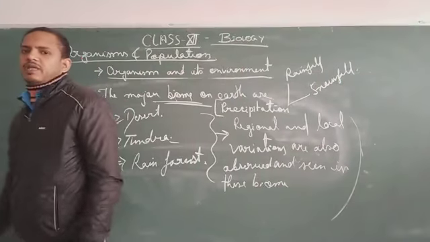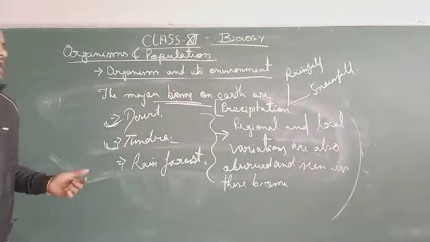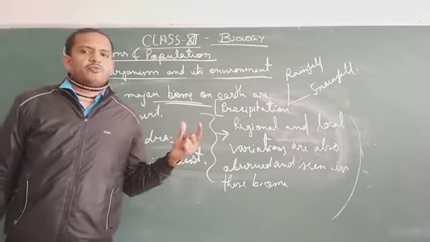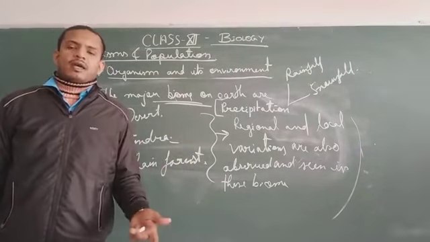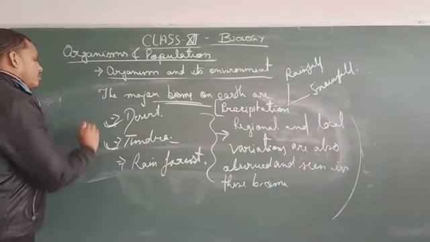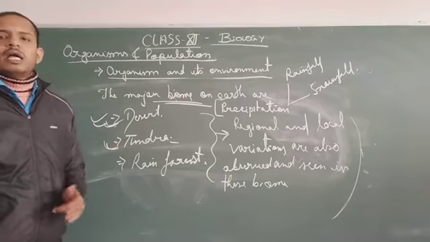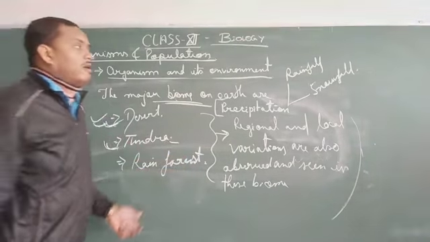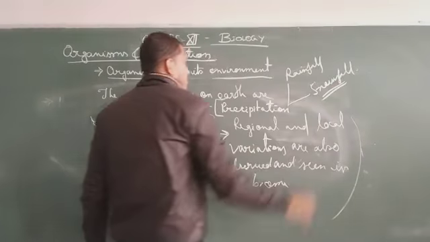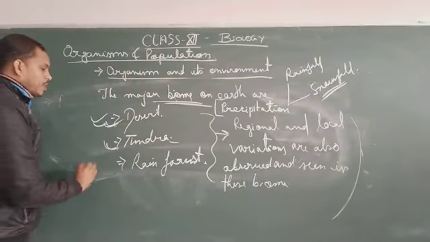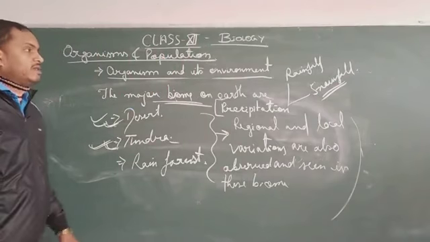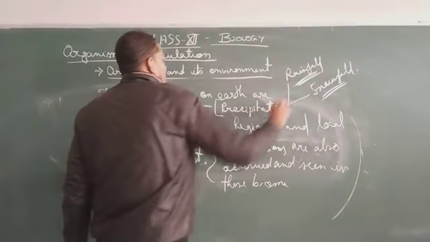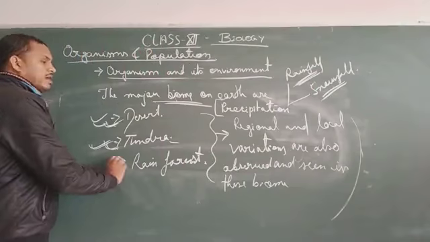Okay, the precipitation includes both rainfall and snowfall. Now, if a region receives very little rainfall, then which type of biome is going to be formed? Desert. If a region has a very high rate of snowfall, then you are going to form your tundra. And the region which has very high rainfall is going to create your rainforests.